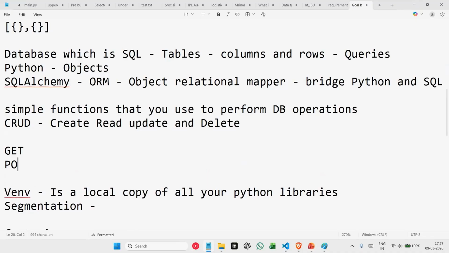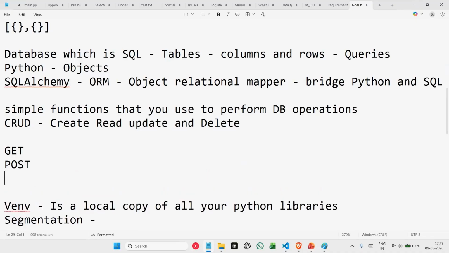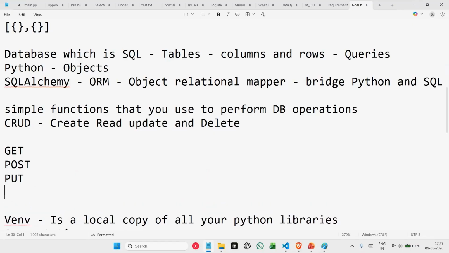We have get, we have post, we have put, we have delete. Get can be for read, so for reading our data, for a read operation, we can use get.